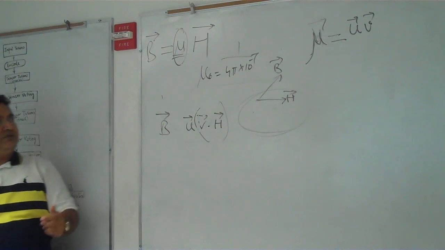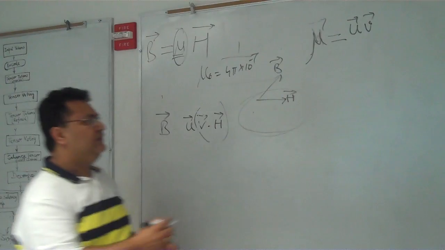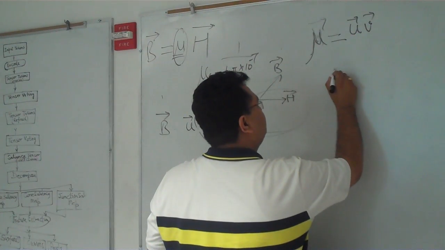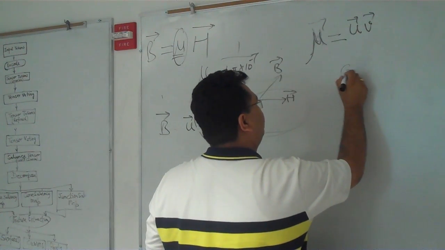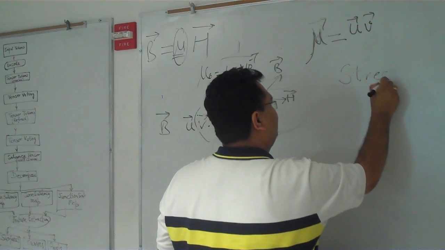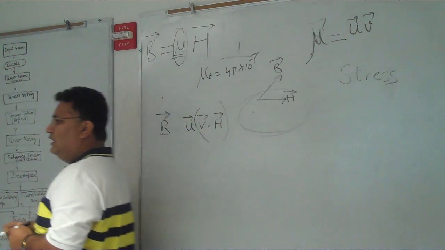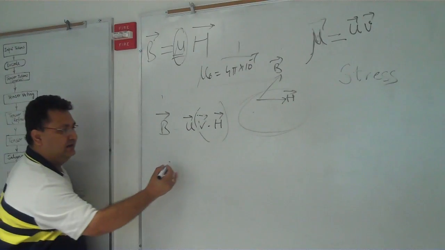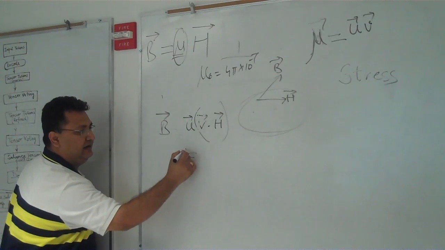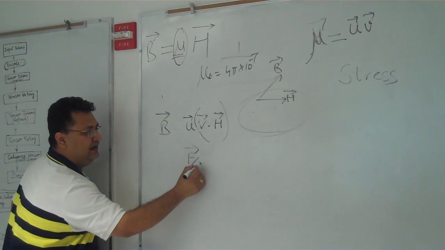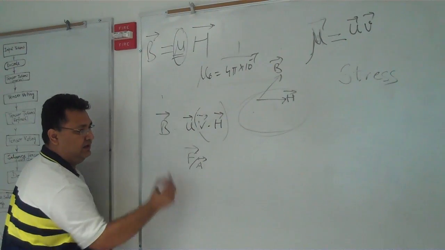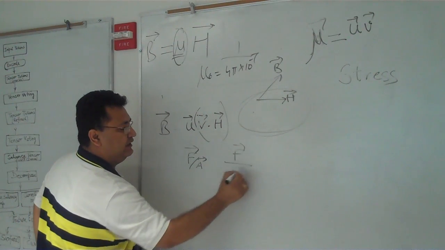Similarly, if I talk about stress, this is another quantity. You know, stress is force over area, F over dA.